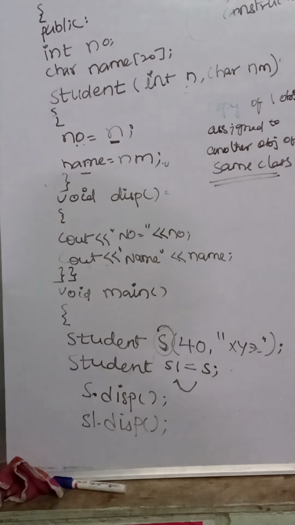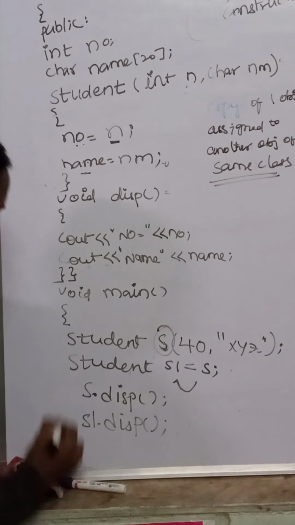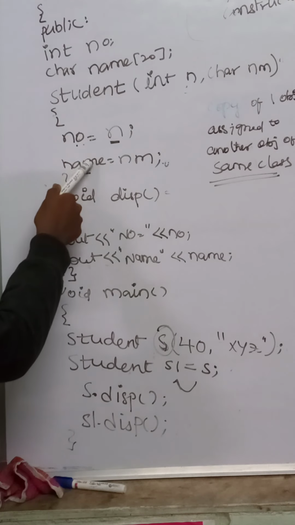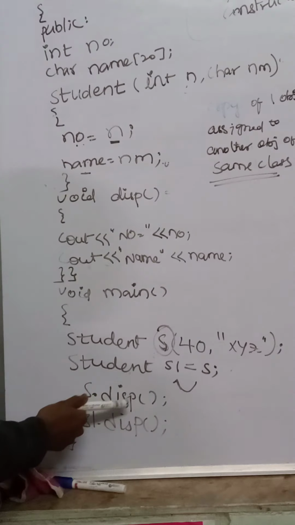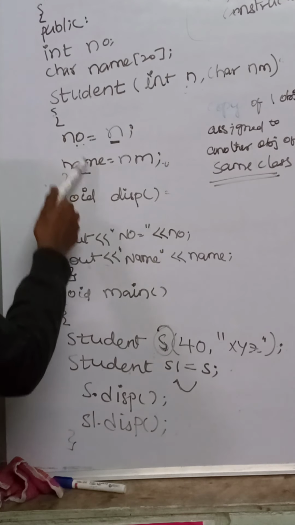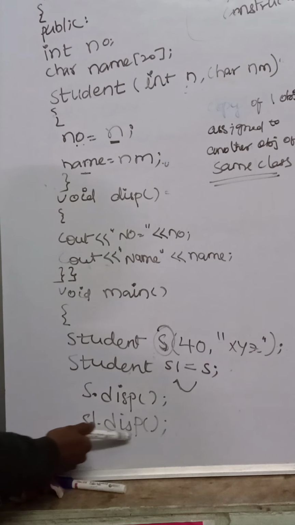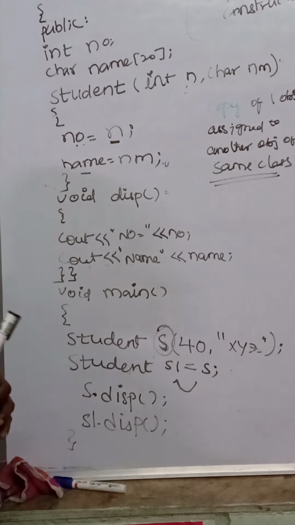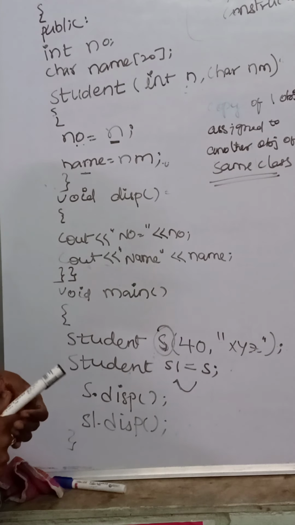Both are the same. Now close this. Right? So when you execute this, the values of number and name will be displayed. When you execute this, again the values are copied into these two variables. When S1.display is executed, then the same function will be executed. This is about the copy constructor.